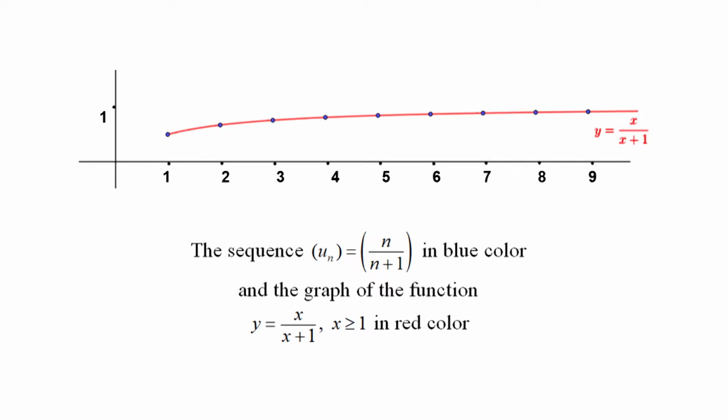The graph of the sequence {u_n} equal to {n upon (n plus 1)} in blue color, and the graph of the function y equal to x upon (x plus 1), x greater than or equal to 1, in red color, are given together in the figure.